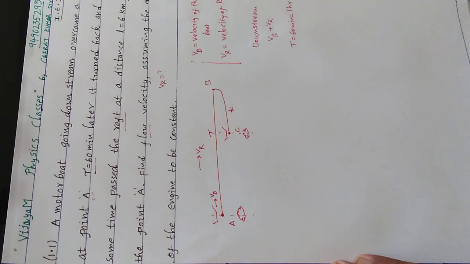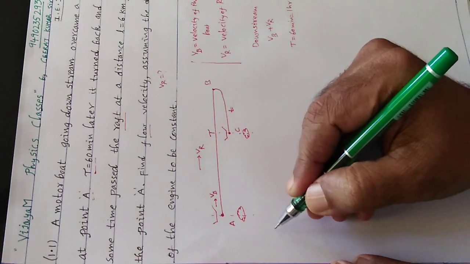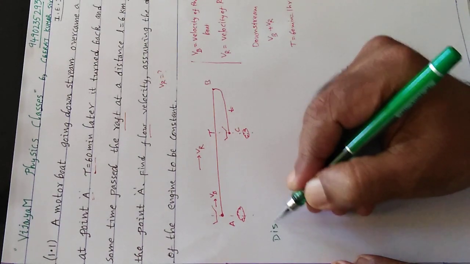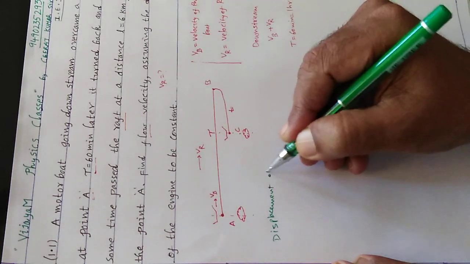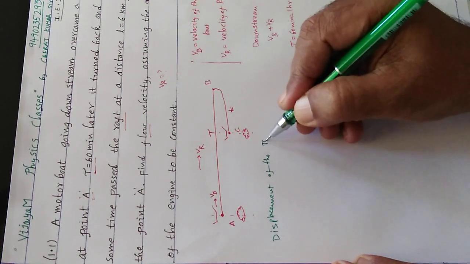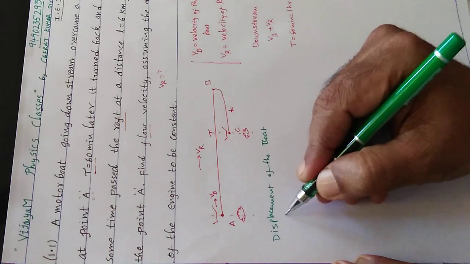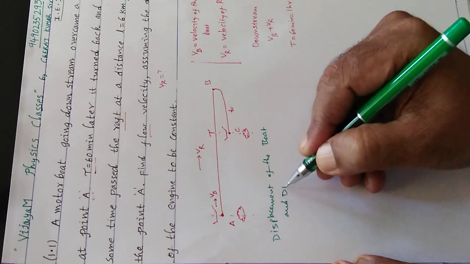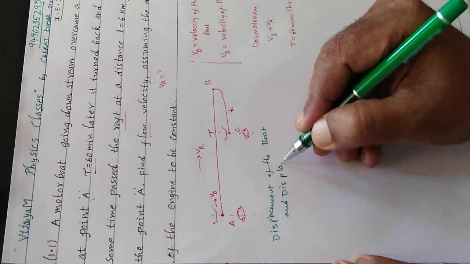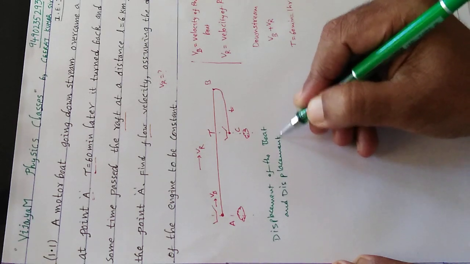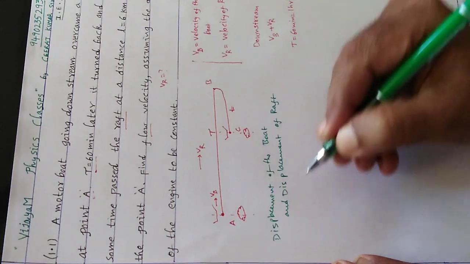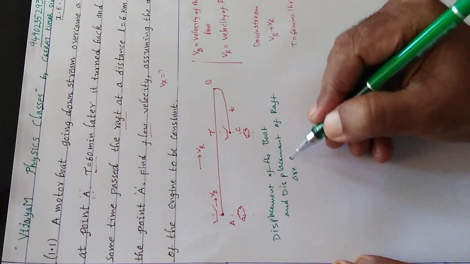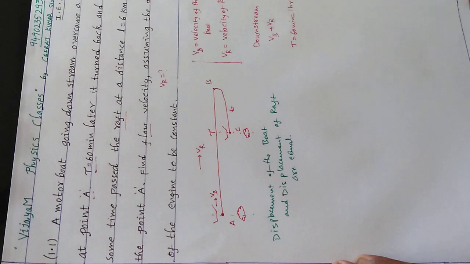We assume that the displacement of the boat and the displacement of the raft are equal. If you can assume like that, then the problem can be solved.